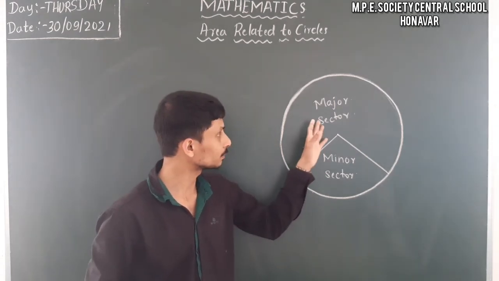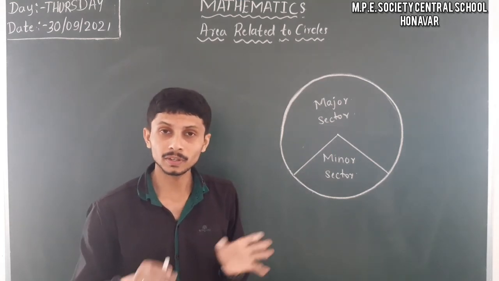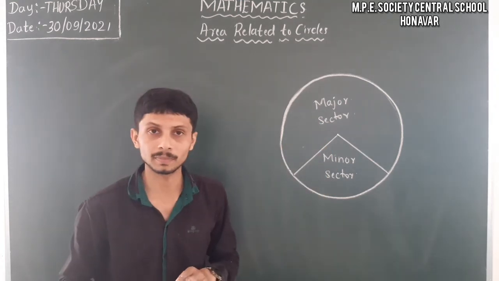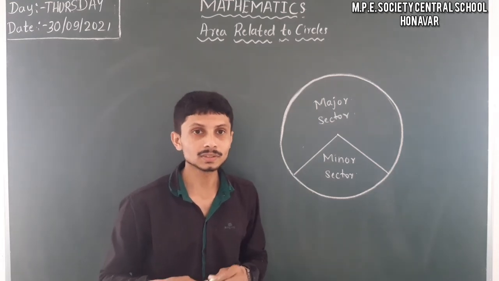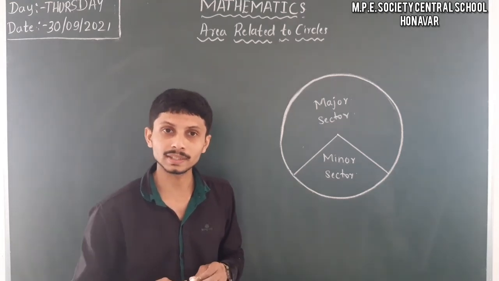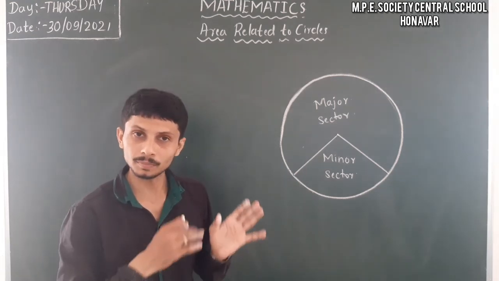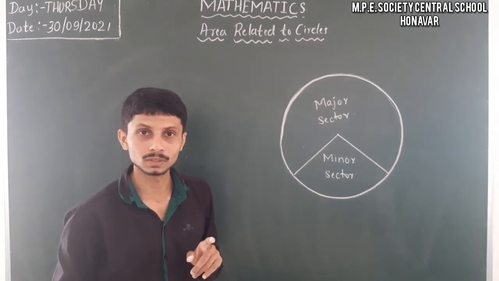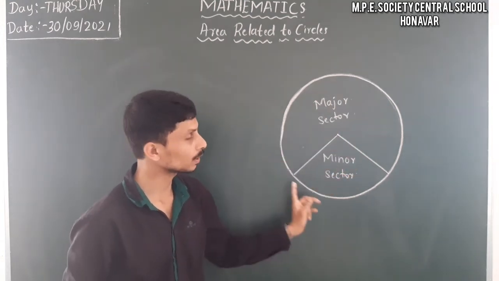When we have a major sector and a minor sector, and you have one of those values, you can easily find the other sector. At that time, we subtract from the complete circle. Major sector is a part of the complete circle.